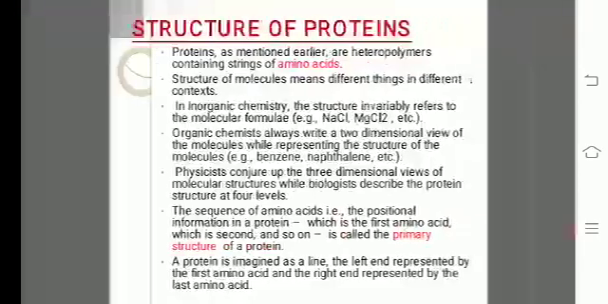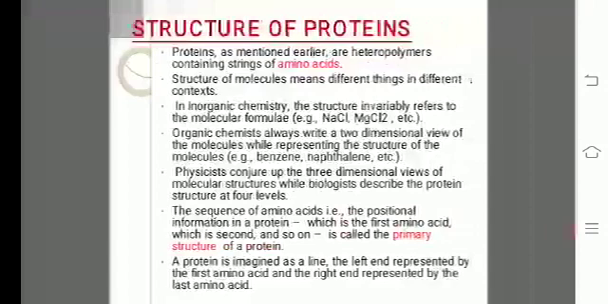Coming to the structure of proteins. Proteins, as mentioned earlier, are heteropolymers containing strings of amino acids. Structure of molecules means different things in different contexts. In organic chemistry, the structure invariably refers to the molecular formulae. Organic chemists always write a two-dimensional view of the molecules while representing the structure of molecules. Physicists conjure up the three-dimensional views of molecular structures, while biologists describe the protein structure at four levels.